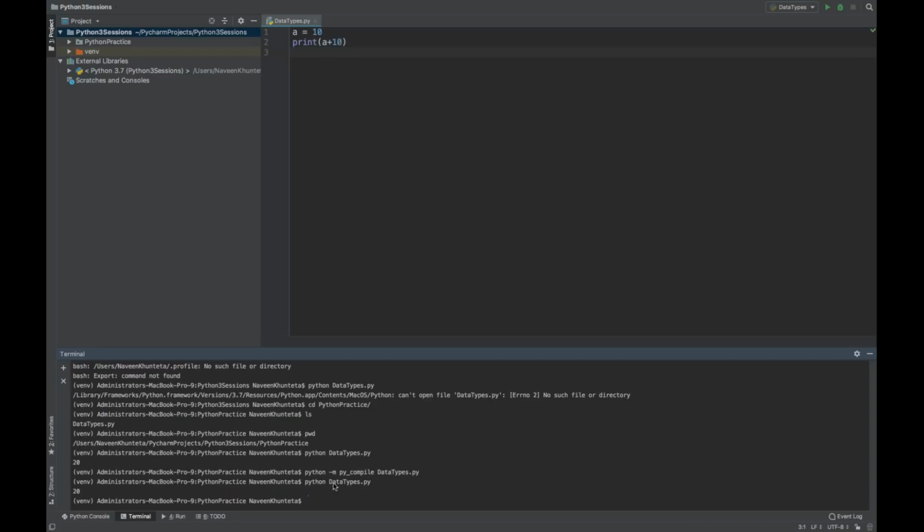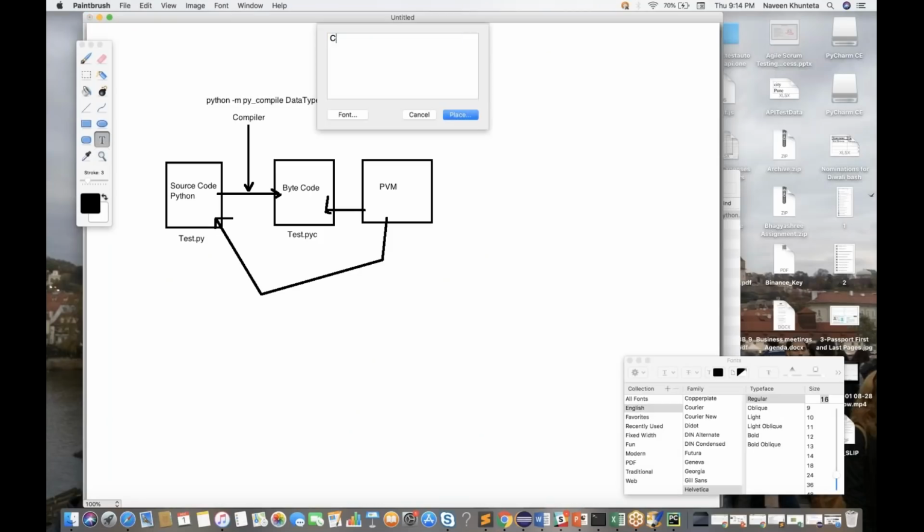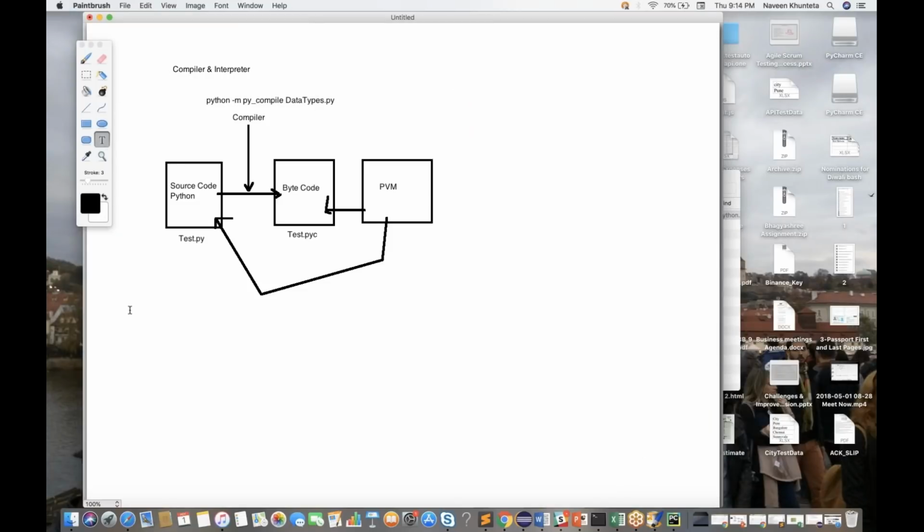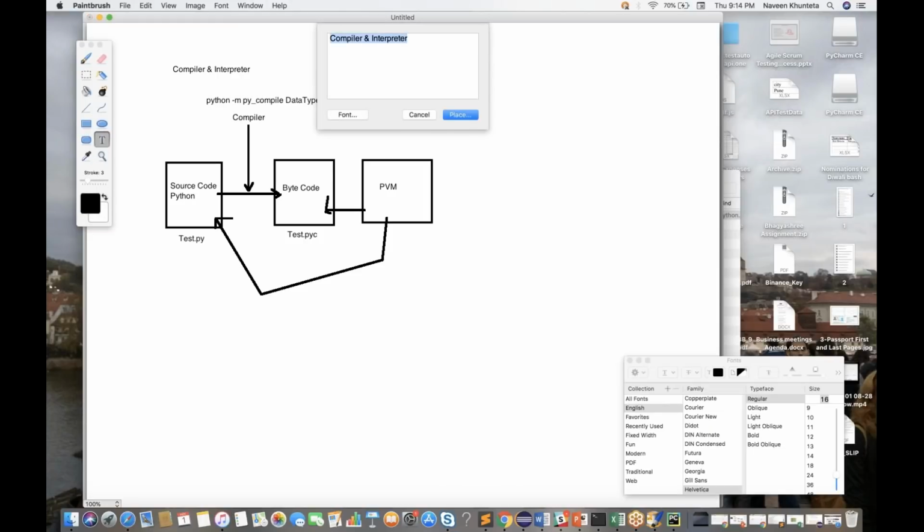Now the second thing, guys, that you have to remember whenever you are writing code. So this is the concept of compiler and interpreter that we have seen, the first thing. The second thing we will discuss today is indentation, the alignment and indentation of your program.